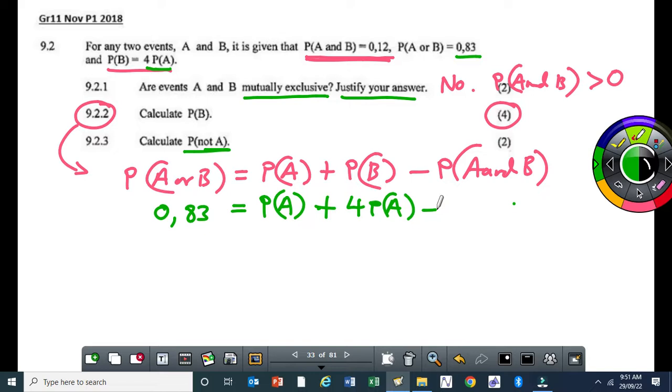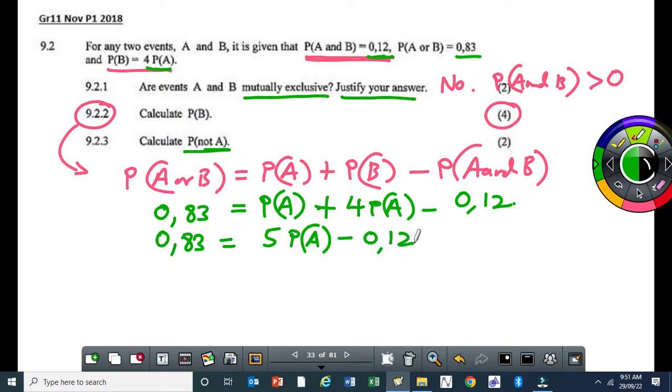Fortunately, it's 0.12. What are we going to do here? P and B is given. Given is 0.12. So this becomes 0.83 is equal to 5 probability of A. Do you see that it is 5 here? We have got 1 here plus 4. There is no need to get scared, just add them the correct way. It's 1 plus 4, 5 P, minus